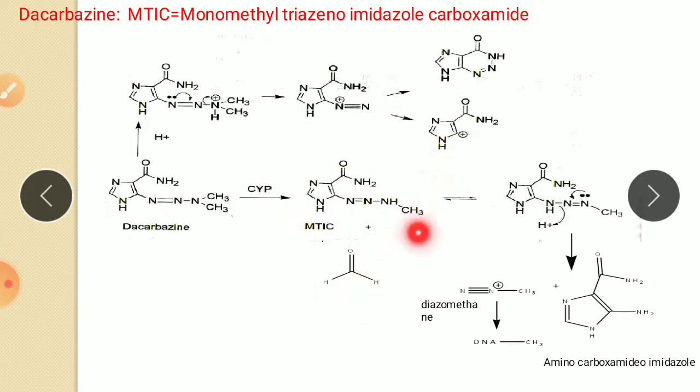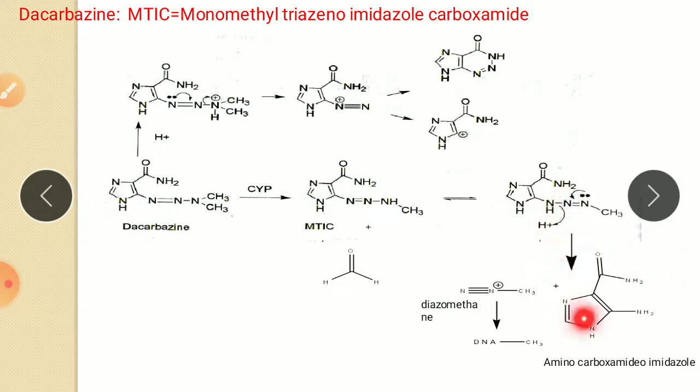Then this product, there is a tautomerism. Here also there is a tautomerism. This hydrogen from nitrogen shifted to this nitrogen and this pi bond shifted to here. So like this it forms this product. This product is called MTIC. MTIC after tautomerization forms this type of product. And the last step, this lone pair of nitrogen is converted into a bond, that becomes a triple bond, and this bond breaks and hydrogen is attached.